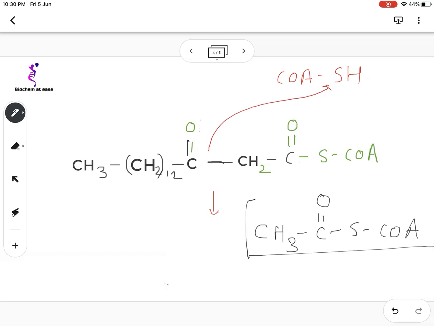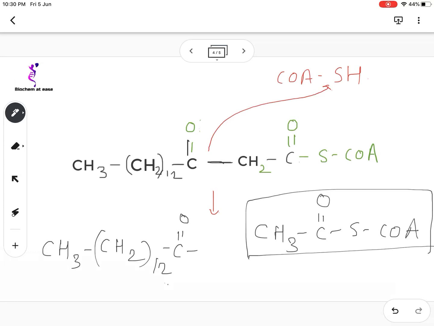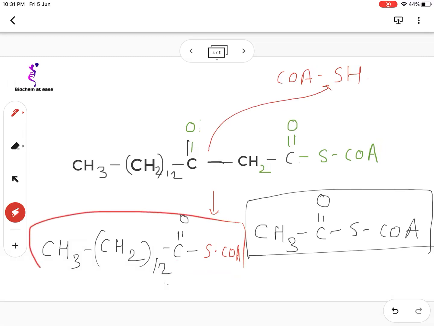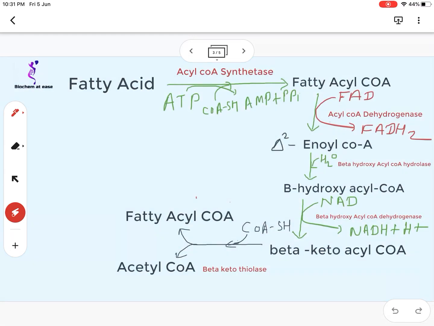So acetyl CoA is released, and the other product is a fatty acyl CoA molecule with 2 carbons less. So CH2, 12, C double bond O, and this coenzyme A is linked over here. Okay, so a fatty acyl CoA molecule with 2 carbons less, so 12, 13 and 14. There are only 14 carbons in this molecule, and one molecule of acetyl CoA is released. So in this way the fatty acyl CoA is the product of this pathway.